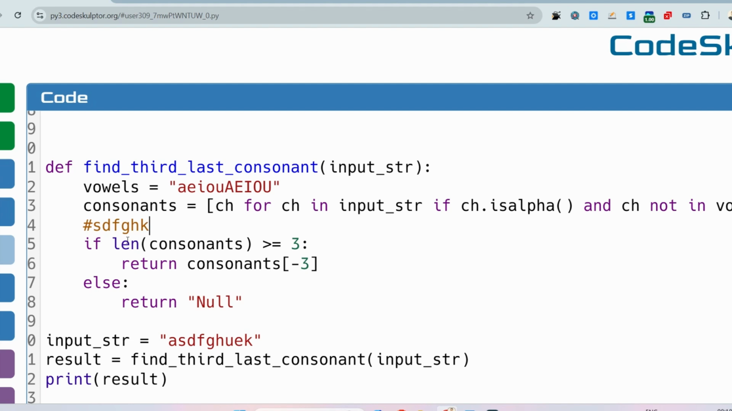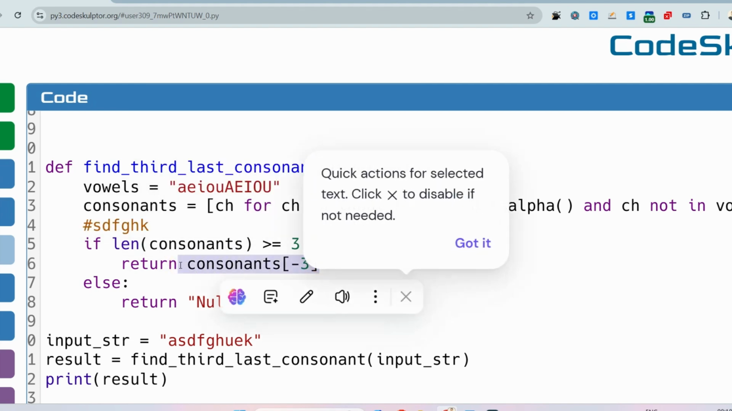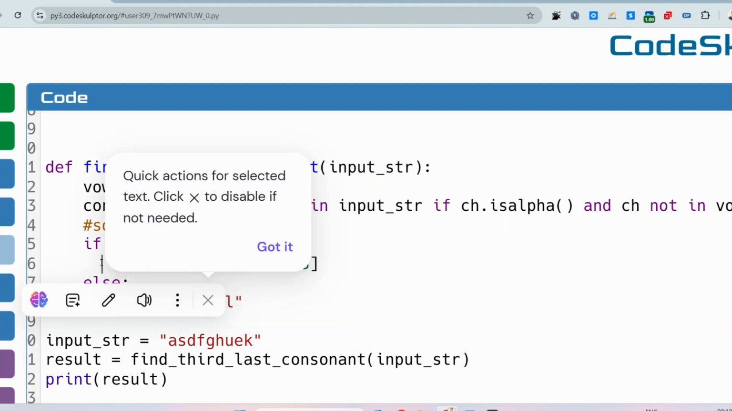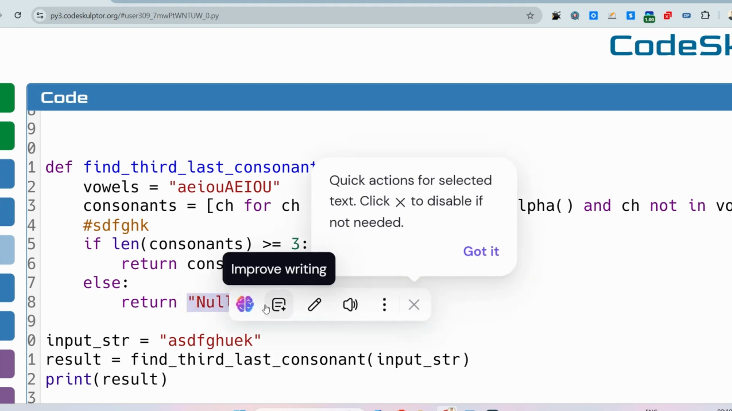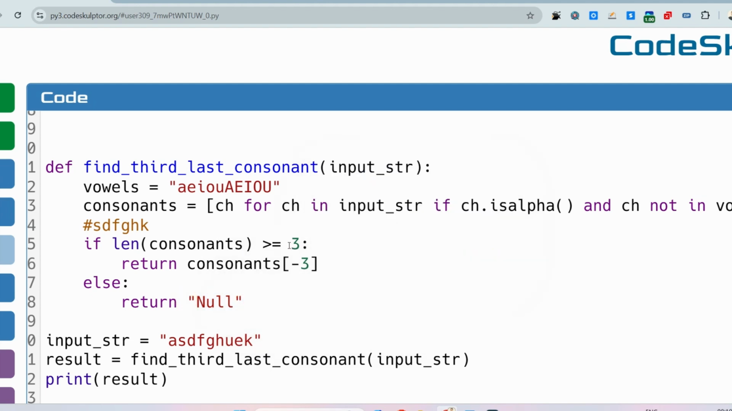Then we are checking if the length of the consonant list is greater than or equal to 3, then return consonant minus 3. That means using the slicing approach, we are returning the third last character of the consonant list. Else we are returning null. Why else? Because the length of the consonant list can be lesser than 3. That's the negative scenario.